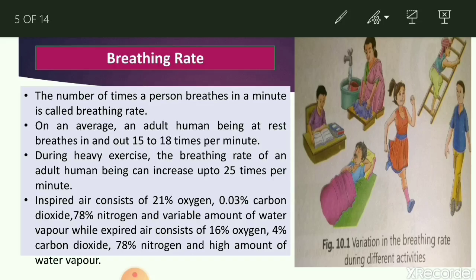Faster breathing during heavy physical activity produces more energy. As a result of faster breathing, more oxygen becomes available to the body cells, and more food is broken down to produce more energy. Now we can see the composition of inspired air and expired air, meaning inhaled air and exhaled air.